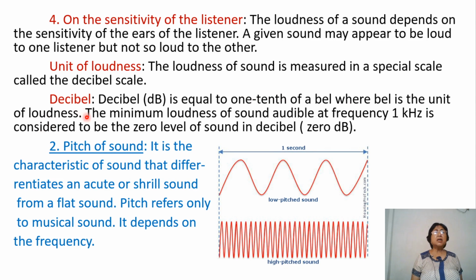Now the zero level of a decibel is taken here. The minimum loudness of sound audible at frequency 1 kilohertz is considered to be the zero level of sound in decibel. That means 0 decibel. Okay? So that's all about loudness.